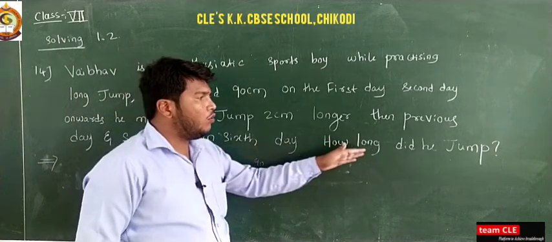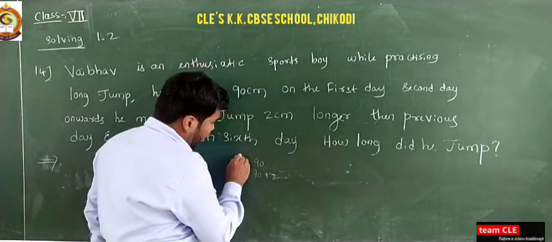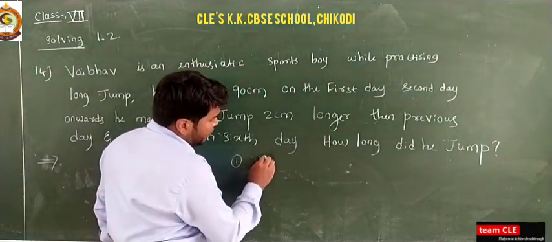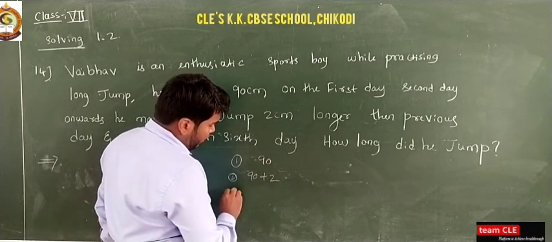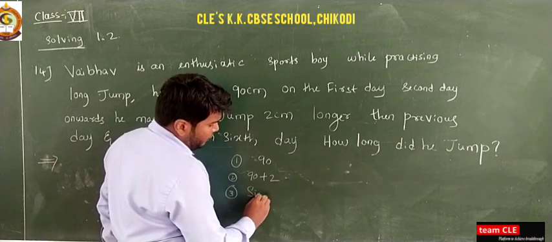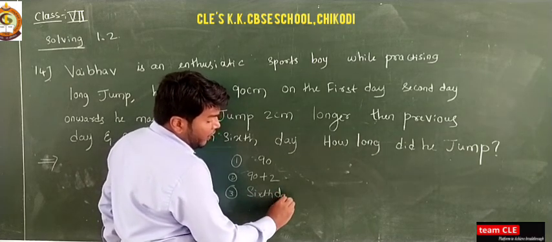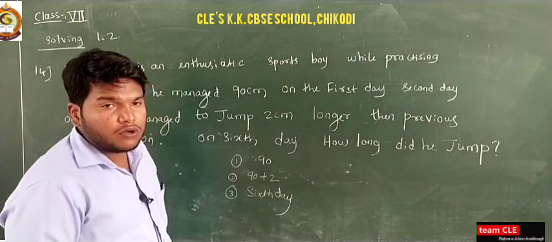First day is 90 centimeter, second day is 90 plus 2. On the sixth day, how long did he jump? We need to calculate how much he is jumping on the sixth day.